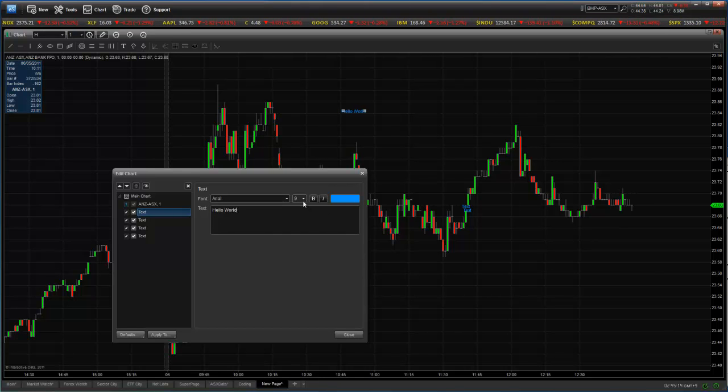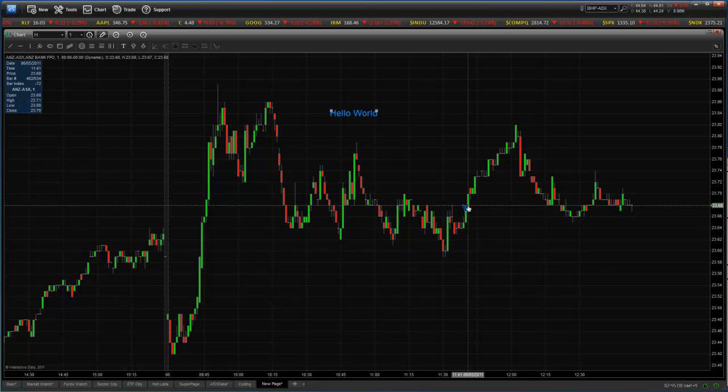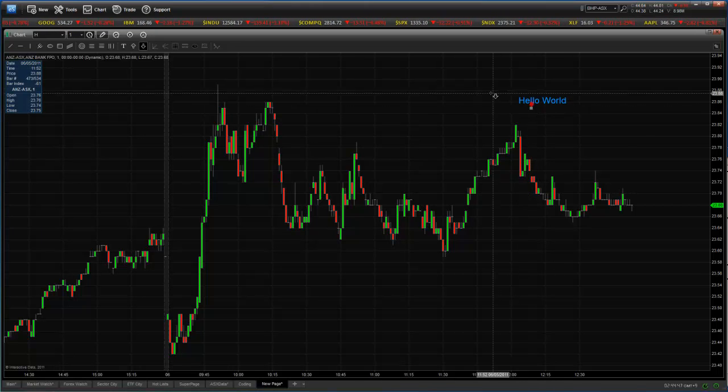We want to increase the font obviously to 18 and close. We'll delete our text here that we accidentally put down. Delete, and we'll click on this and we want to drag it to this bar, about this bar here. And then we want to add an arrow. We want to modify that arrow. We'll delete this one first.